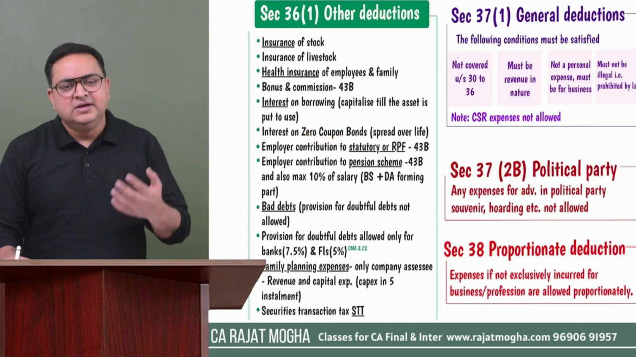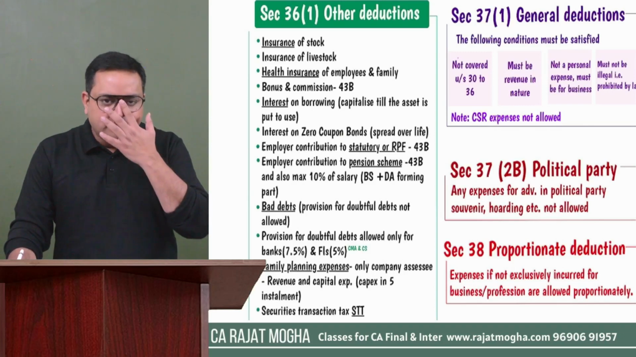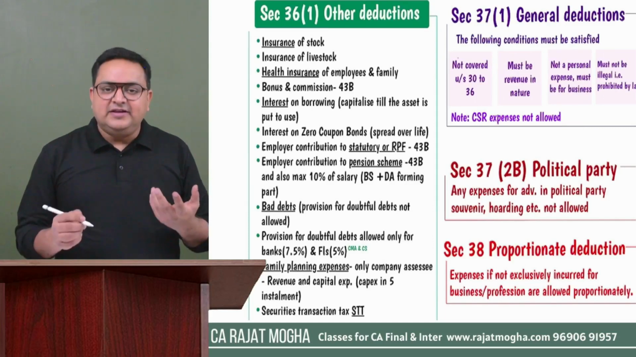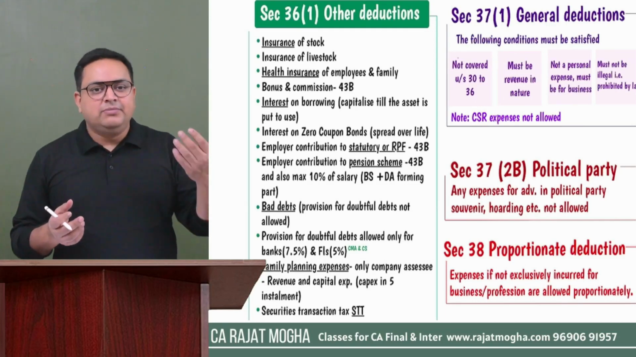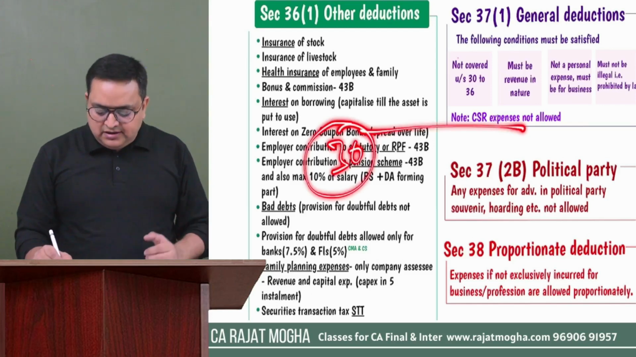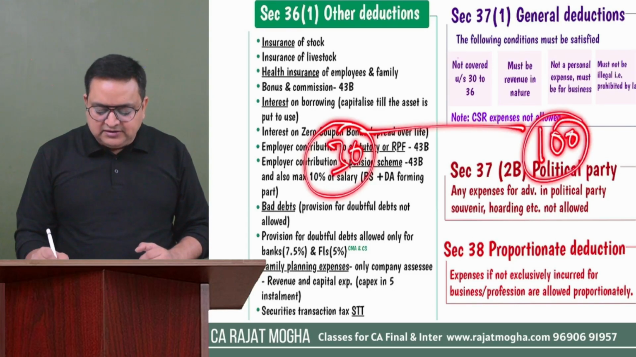What are zero coupon bonds? Generally, we don't pay interest on zero coupon bonds, but they are issued at a very subsidized value, less than the face value. So let's say the face value of the bond is 100 rupees and we are issuing it to the public for 30 rupees. So the issue price is 30, and after some years, we will be redeeming at the face value 100.